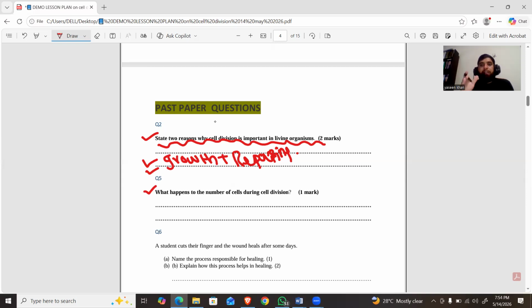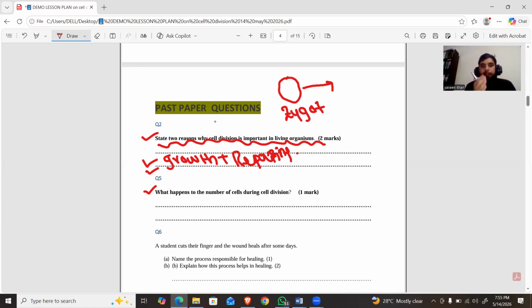And due to cell division, a baby becomes an adult. For example, the human body is made up from a single cell, and this single cell is called a zygote. Then the zygote enters mitotic division, and due to the mitotic division, a single zygote develops into an adult body. An adult body has roughly 75 trillion cells.